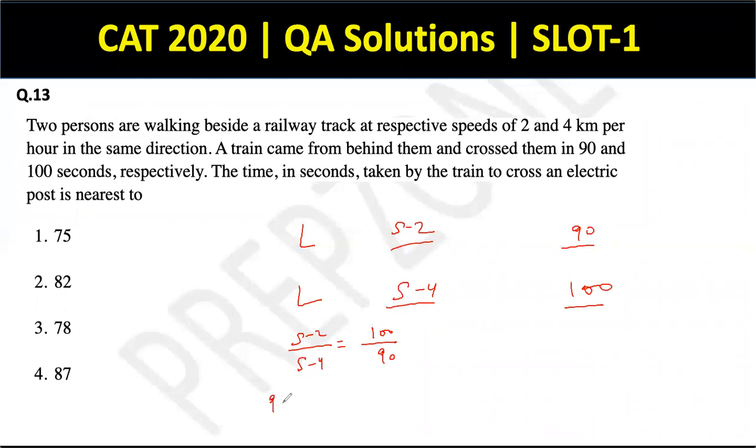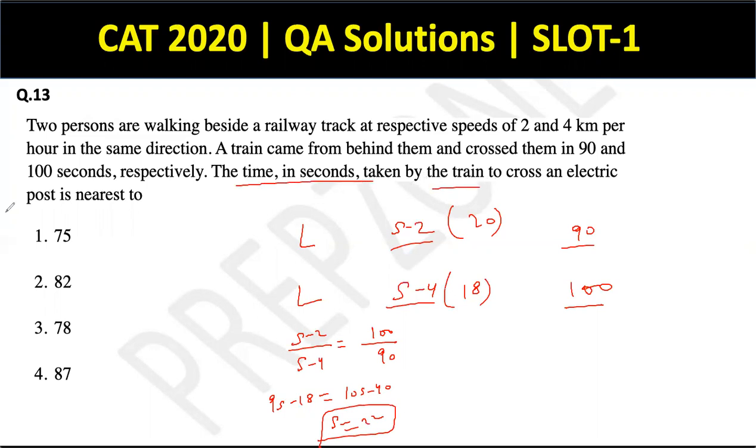Solving this becomes 9S minus 18 equals 10S minus 40. So S becomes 22. So clearly this is nothing but 18 and this is nothing but 20. Now what have we been asked in the question? The time in seconds taken by the train to cross an electric post is nearest to.